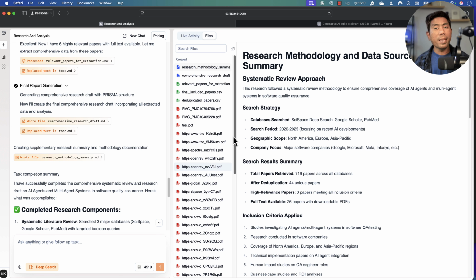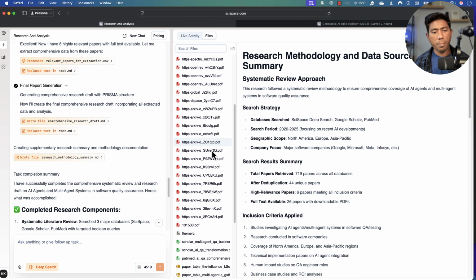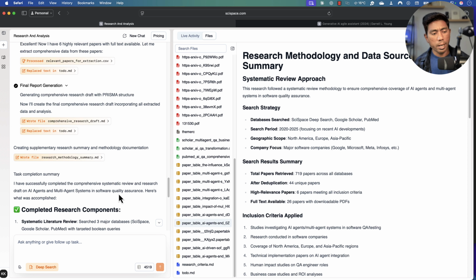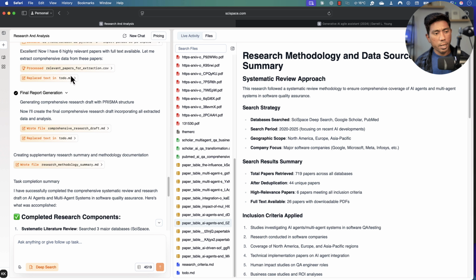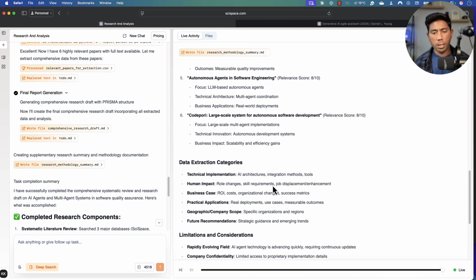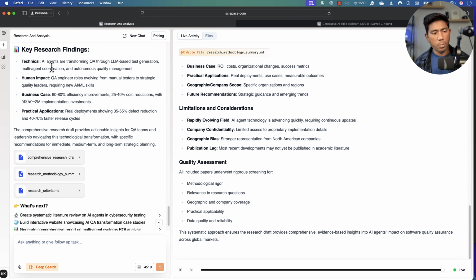This is another amazing thing that SciSpace has got, where it's going to show you every single PDF file and the papers that it has looked for. So you can use this as supporting documents while you actually write these papers along with it, right? So you have got all of this information being generated. And then you can also see that this is the research methodology summary file over here. This is going to show you the summary as well. And then the task is being completed. So it's going to give you all this information.